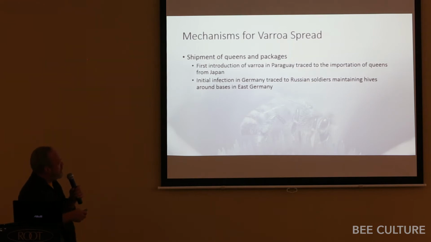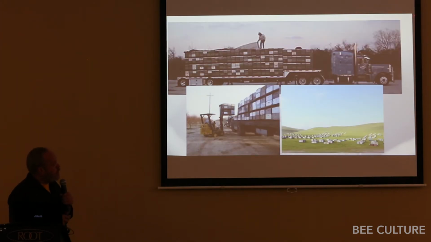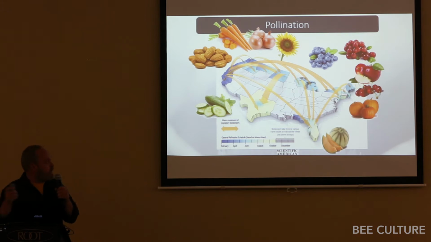So what causes it? Well, we can see the shipment of queens in packages. We've already talked about that a little bit. We also know that moving colonies is a great way of moving things around the world. And of course, we are reliant in this country and many other places on a movable pollination force. As Randy explained in his talk, half the colonies in the country are in almonds.